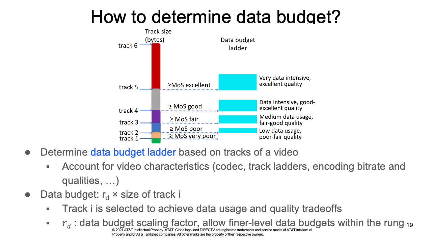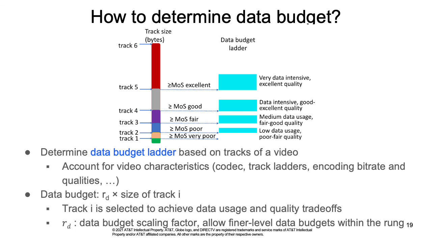Then we determine a data budget ladder shown by the light blue bars on the right. In this example, the lowest rung in the data budget ladder, that is low data usage, poor to fair quality, maps to data usage between track 2 and 3. The second lowest rung, that is medium data usage, fair to good quality, maps to data usage between track 3 and 4. Other rungs are defined in similar ways.